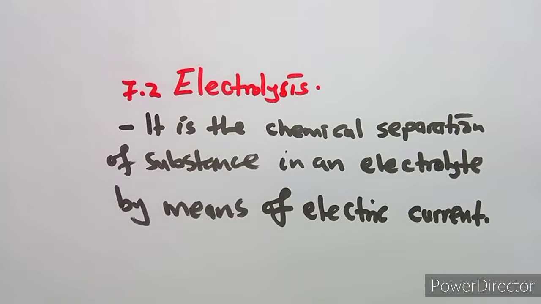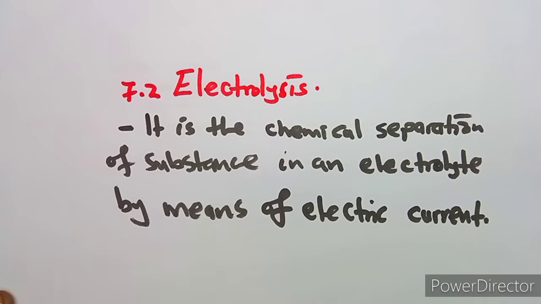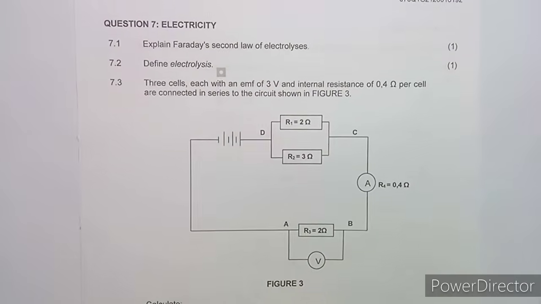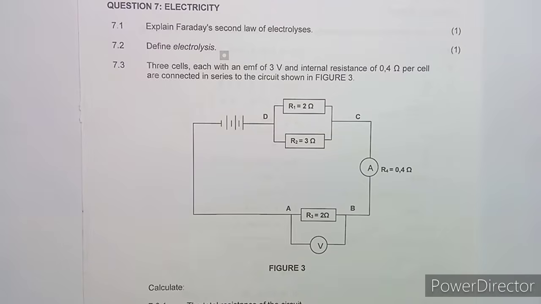So electrolysis is the chemical separation of a substance in an electrolyte by means of electrical current. So you're using the current, which is most important in engineering. The use of electrolysis is very important, so we need to understand just the basics of these, then also the basics of circuits. We are given a circuit, and also just some basics of energy, how to calculate the kilowatt hour.